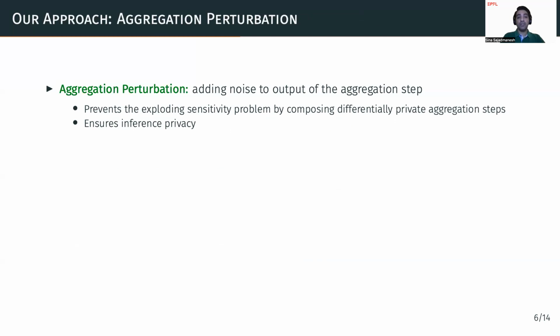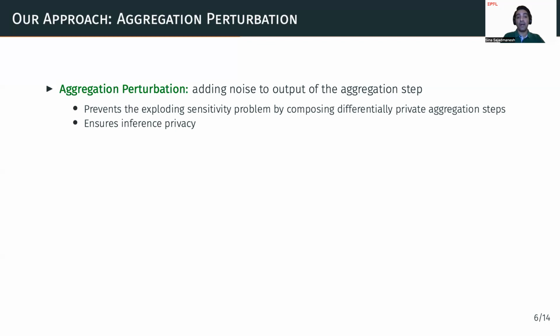So to tackle both of these challenges, we propose aggregation perturbation, which basically means that we add noise to the output of the aggregation steps of the GNN instead of its gradients. This can prevent the exploding sensitivity problem because we're not delaying the noise addition to the end, but we add noise immediately after every access to graph data to make them DP.